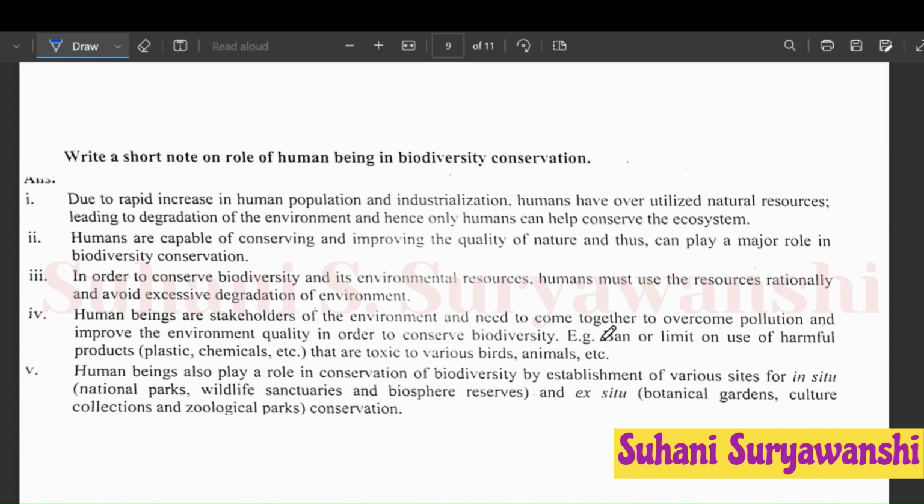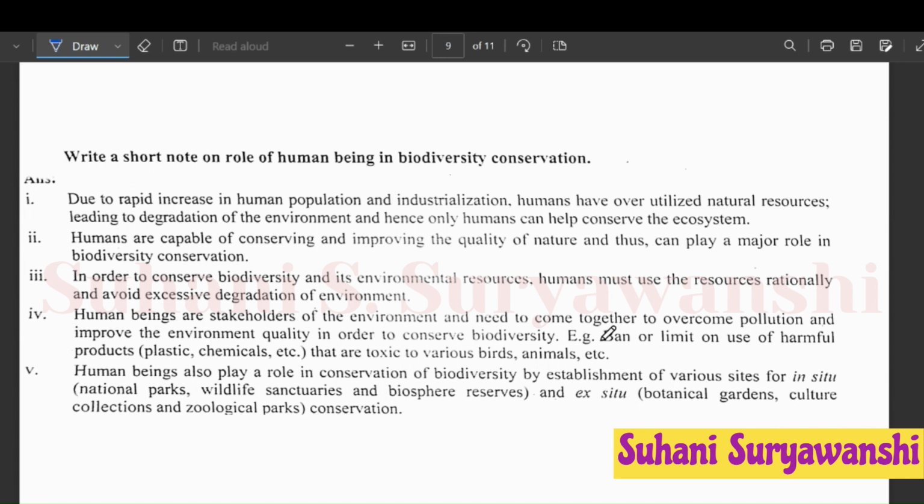Due to rapid increase in human population and industrialization, humans have overutilized natural resources, leading to degradation of the environment, and hence only humans can help conserve the ecosystem. Second point, humans are capable of conserving and improving the quality of nature and thus can play a major role in biodiversity conservation. Third point, in order to conserve biodiversity and its environmental resources, humans must use the resources rationally and avoid excessive degradation of environment.